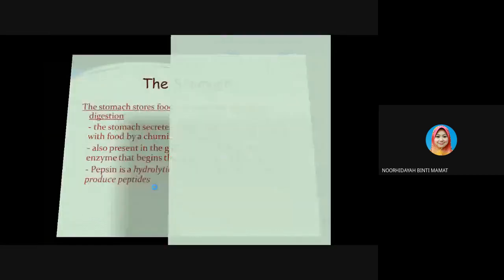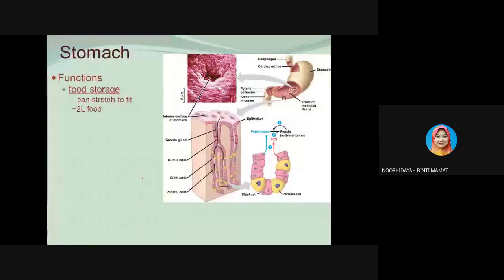So this is the stomach. The stomach has three functions here. The first one is food storage, as I mentioned in the previous slide. Our stomach can stretch to fit about 2 liters of food. It's big.